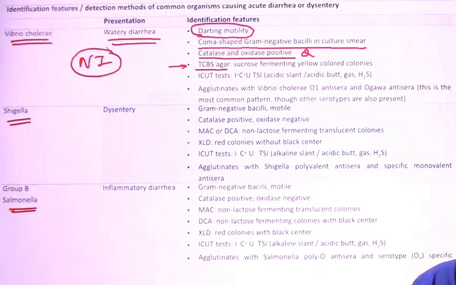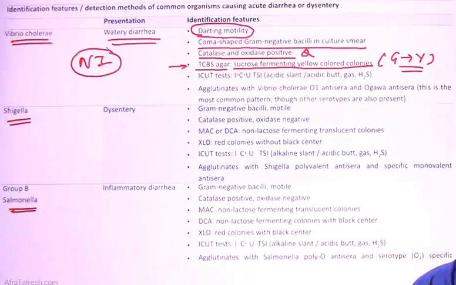If they talk about this particular name, then which color are the sucrose-fermenting colonies? Yellow colored. So on a green media, if anything is changing to yellow, they are talking about TCBS and Vibrio cholerae. Because of sucrose fermentation, it will change the color from green to yellow. First thing. Then you have the eye-cut test also, which is not very essential for Vibrio diagnosis, because other than that a number of things are there to do.